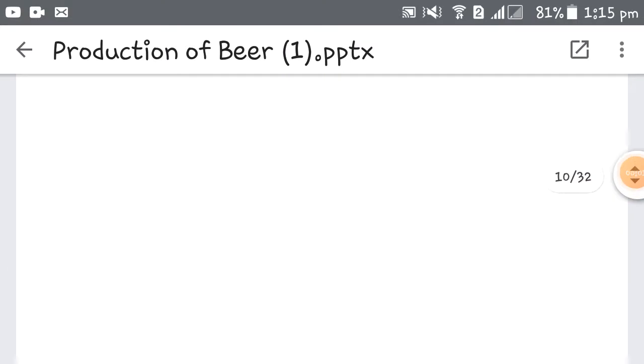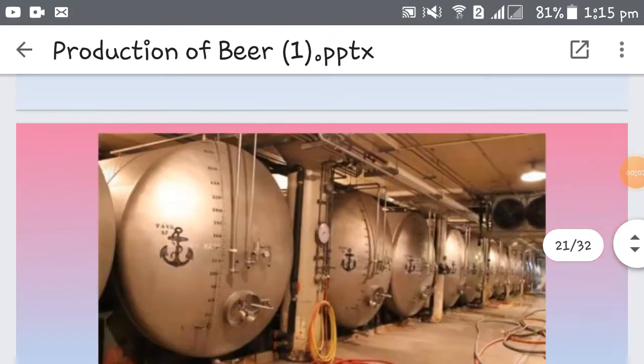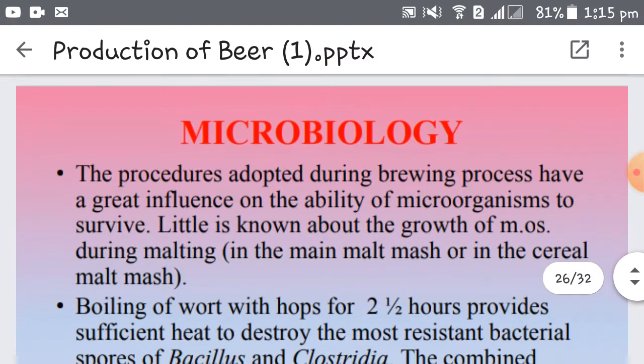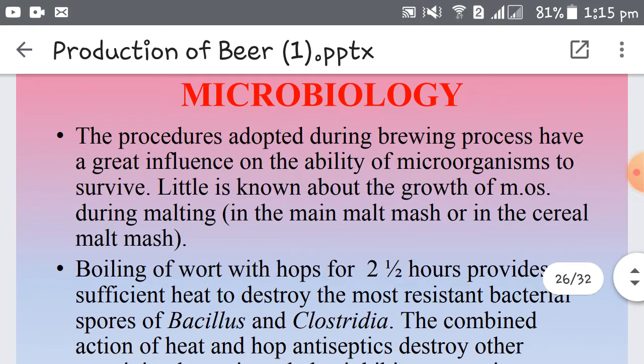Afternoon, dear students. So in the last lectures we discussed the production of beer in detail. What are the various steps involved in beer production? That is malting, mashing, generation of wort, boiling of wort with hops, then fermentation of beer by adding the yeast Saccharomyces carlsbergensis, that is bottom yeast, then aging the beer and finishing the beer.